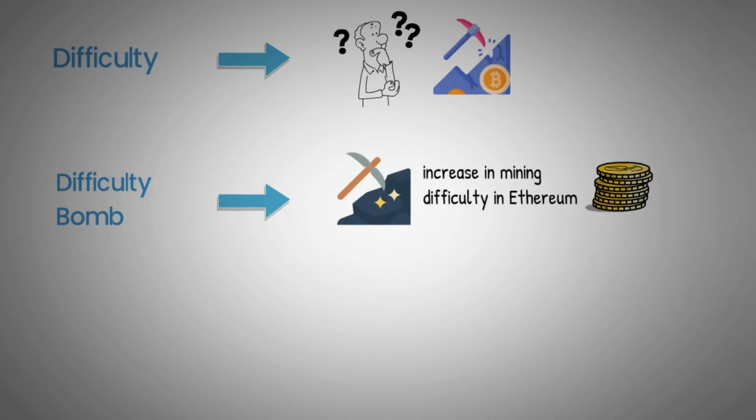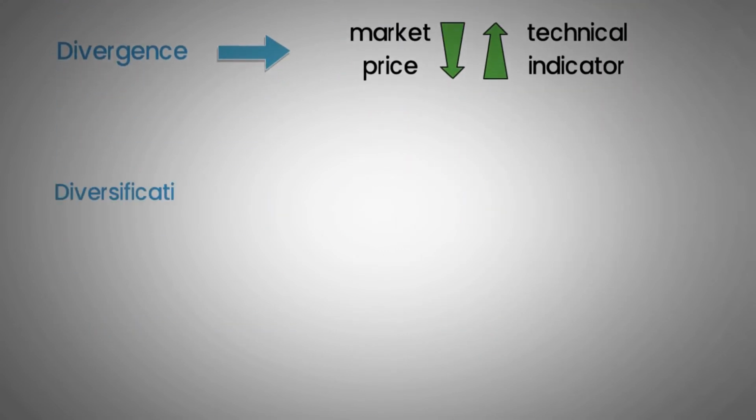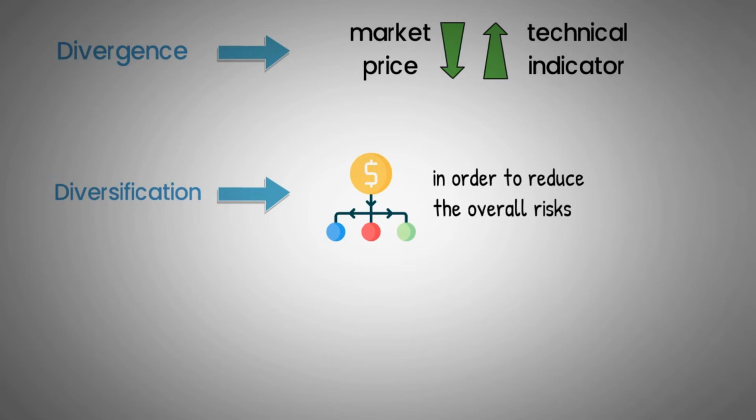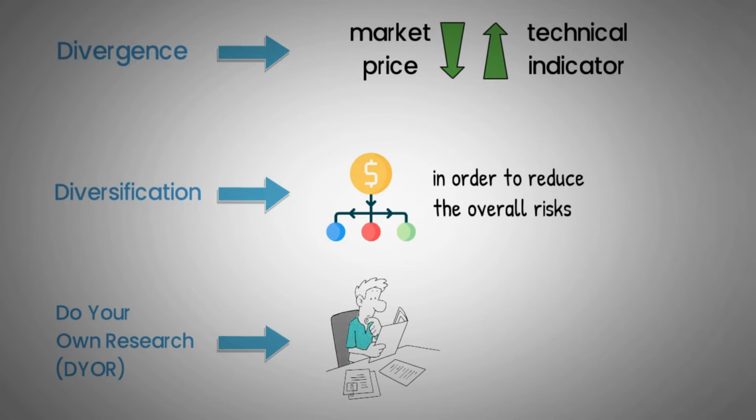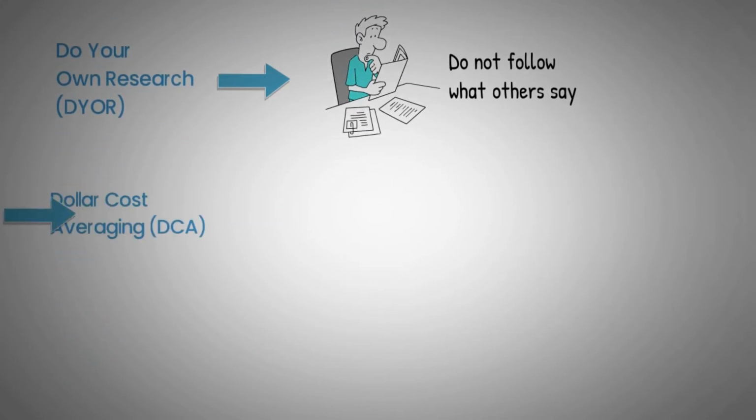Divergence. When the market price of an asset and a technical indicator, such as the RSI, volume, or MACD, are heading in opposite directions. Diversification. The allocation of funds across different types of assets and jurisdictions in order to reduce the overall risks. Do your own research, or DYOR. A valuable piece of advice. It's always wise to research a coin or token yourself instead of following what others say. Dollar cost averaging, or DCA.